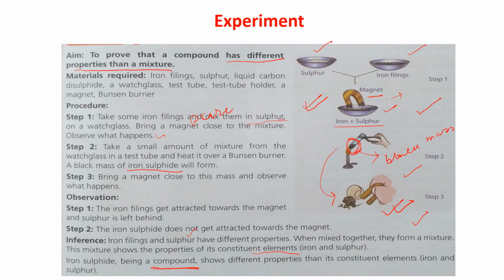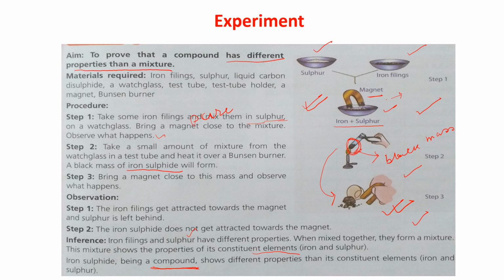The properties of iron and sulfur are not present there. Okay, it loses its properties and a totally new thing is formed, which is known as iron sulfide. And as its property is different from iron and sulfur, it is not attracted towards the magnet.